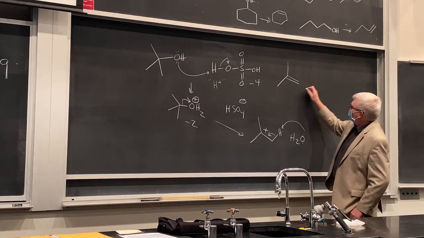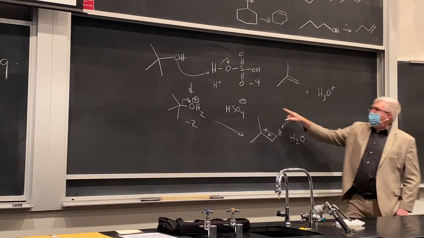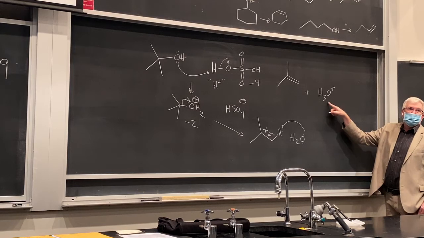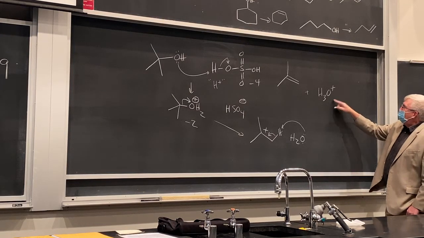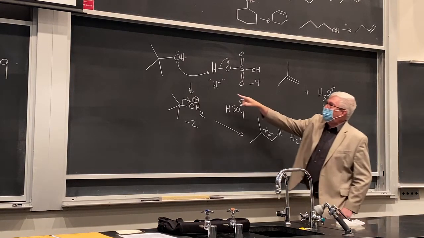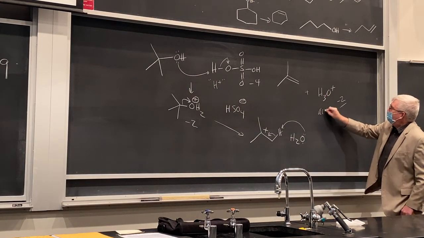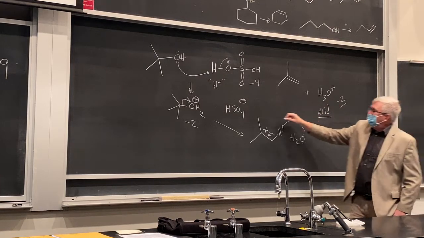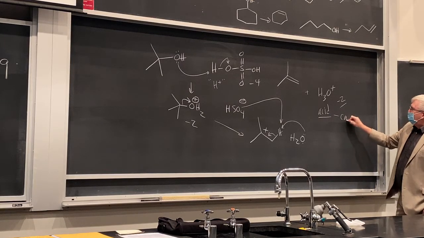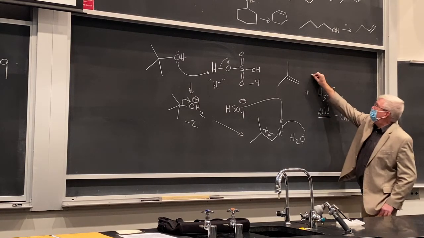But yeah, if we use water here, what will we get? We'll get hydronium ion as a byproduct. But then you could say, well, sulfuric acid could reform by taking this proton back off, okay? But that's okay. This is a strong acid now. Its pKa is -2. That could actually function as the proton source for more alcohol, okay? So any acid that you form here as the byproduct, either using H2SO4 or water, will get you back to acid. And there's your catalyst, right? So that can do more reactions. And eventually all you'll get to is the water.